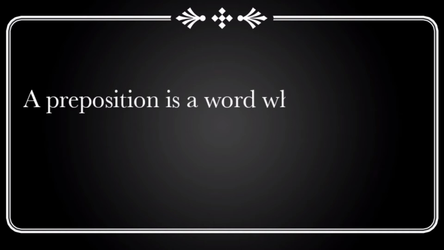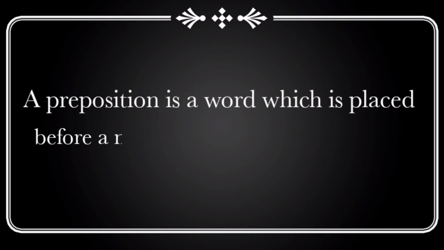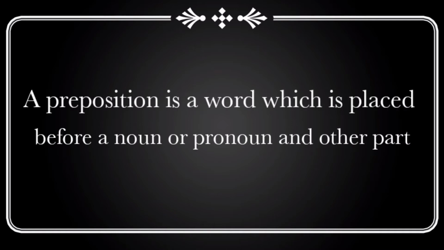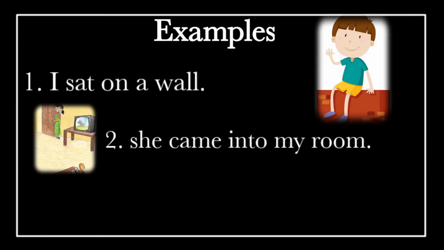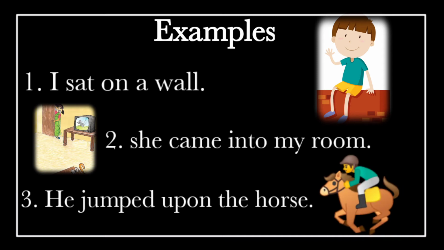A preposition is a word which is placed before a noun or pronoun and other part of the sentence. Example: I sat on a wall. She came into my room. He jumped upon the horse. In these three sentences, on, into, upon indicate the position of the nouns.